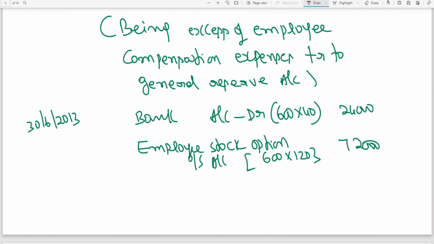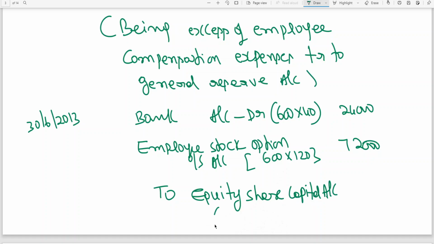Next, equity share capital account. 600 shares into face value 10 rupees, 6,000.